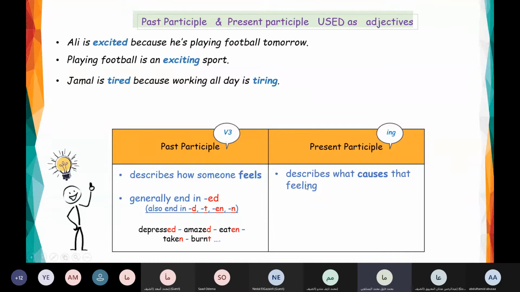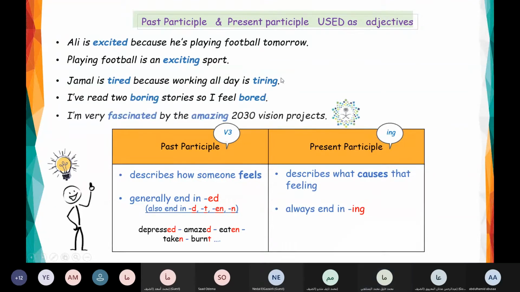We describe how he feels, how Ali feels. Why? Here, if you want to describe the cause, we say that playing football is an exciting sport. Always end with the ing form. I'm very fascinated by the amazing 2030 Vision projects.